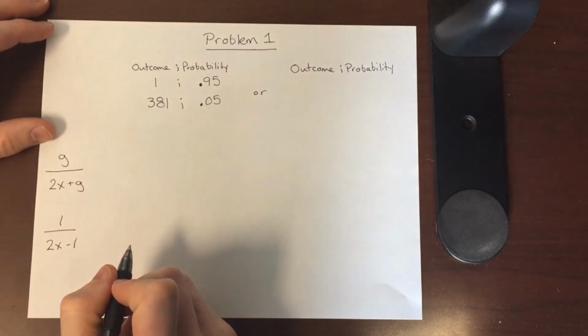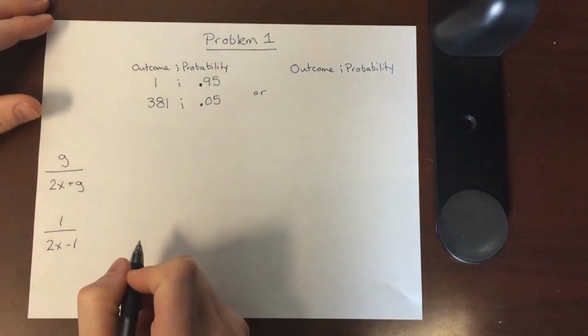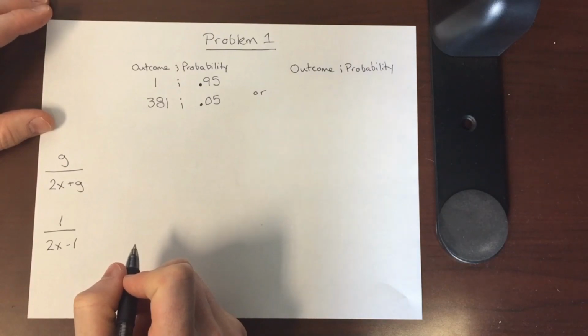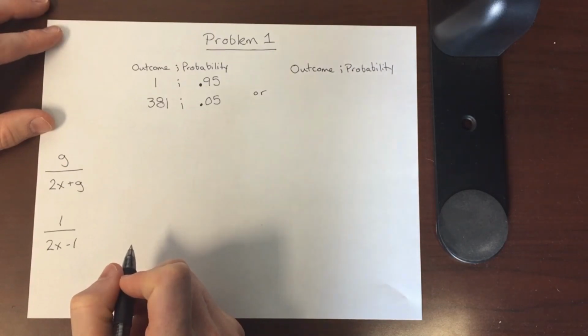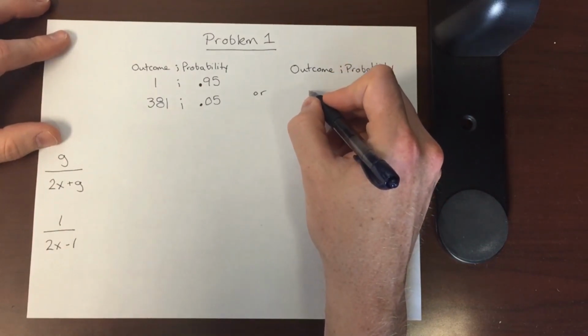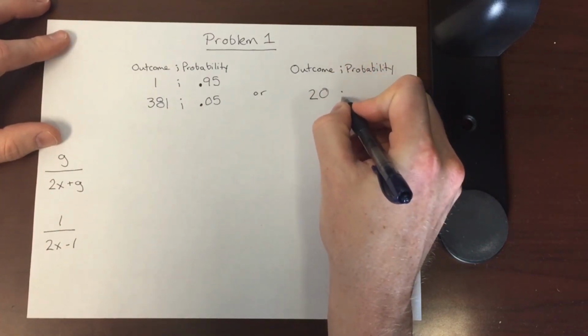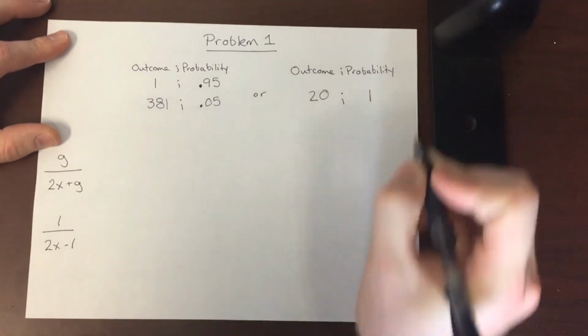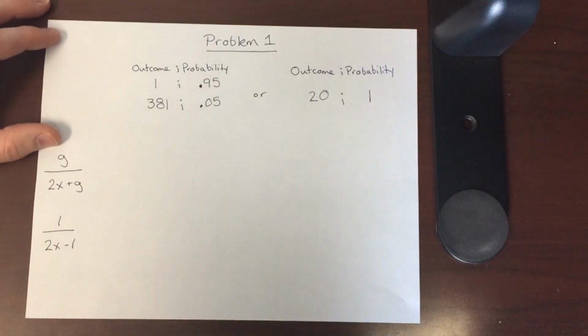That would be our gamble, right? A 5% chance at $381 and a 95% chance at $1. Or we can get a sure thing of $20, so a probability of 1 for $20.